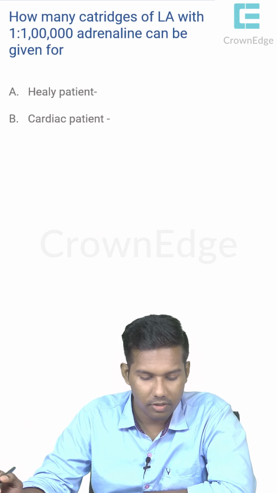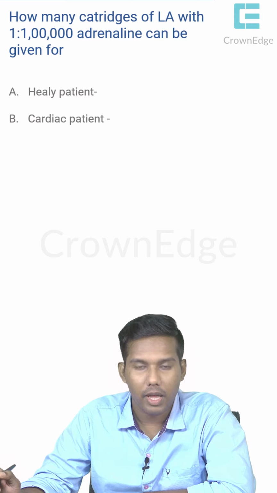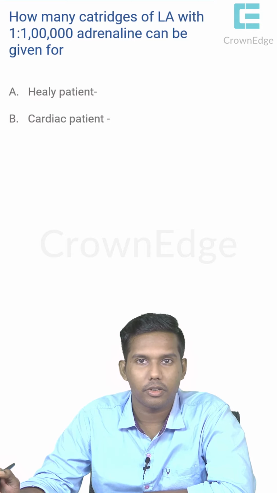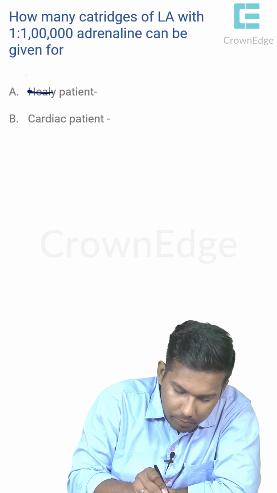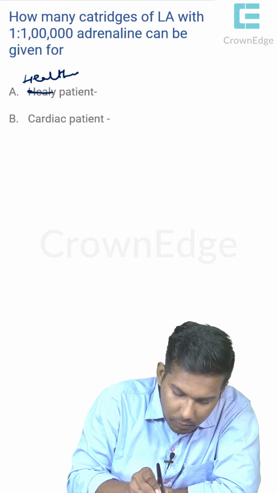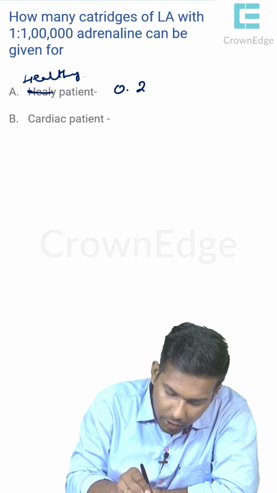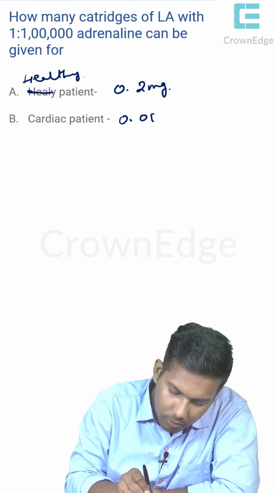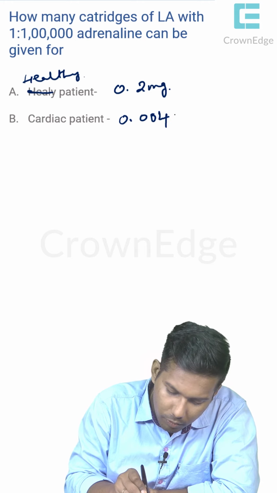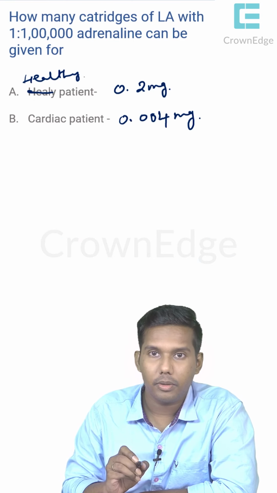Okay, so now we will see how many cartridges of LA with 1:1 lakh adrenaline can be given for a healthy patient and for a cardiac patient. Okay, so for a healthy patient, what is the maximum dose? 0.2 mg. For a cardiac patient, 0.004 mg. Okay, I hope everyone got it.